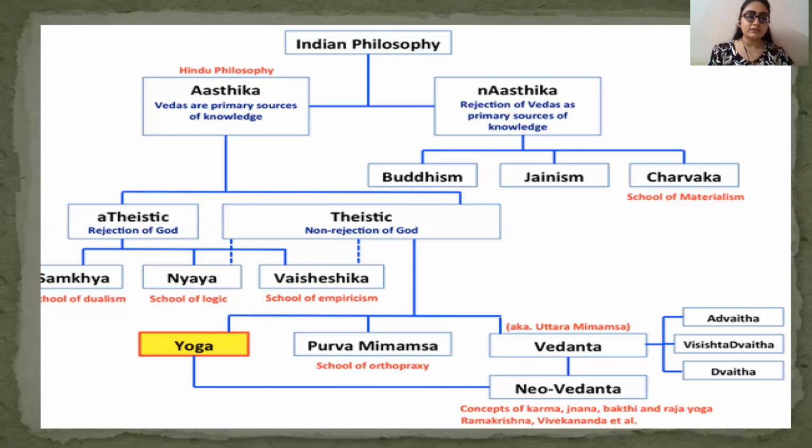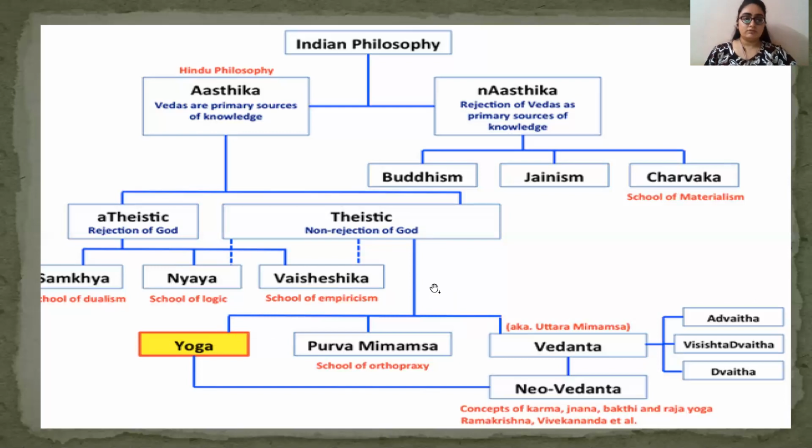Under atheistic, we have those philosophies which reject the existence of God, that is, they do not believe in the existence of God. In theistic, we have those philosophies which believe in the existence of God. So 3 philosophies come under the atheistic section and 3 under the theistic section. That comes to 6 philosophies. Under atheistic, we have Samkhya, Nyaya and Vaisheshika. Samkhya is the school of dualism, Nyaya is the school of logic, Vaisheshika is the school of empiricism. So these are the atheistic schools of philosophy.